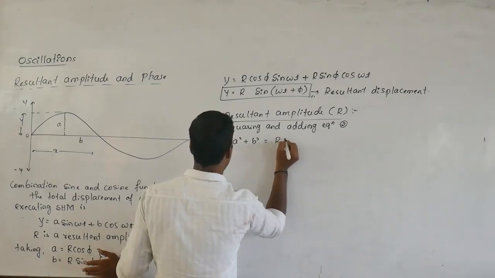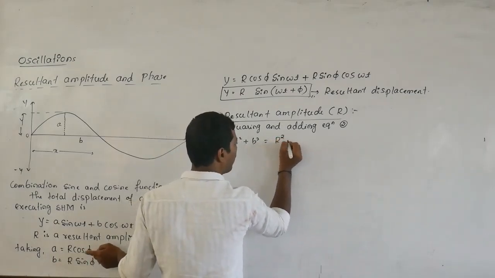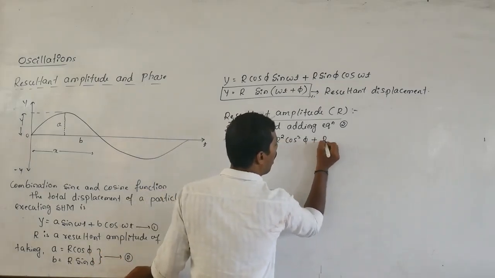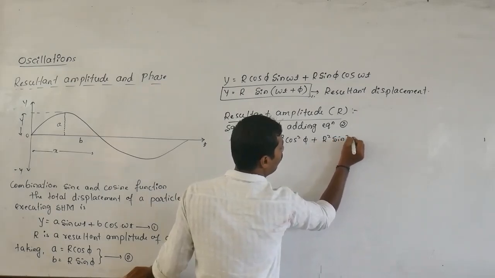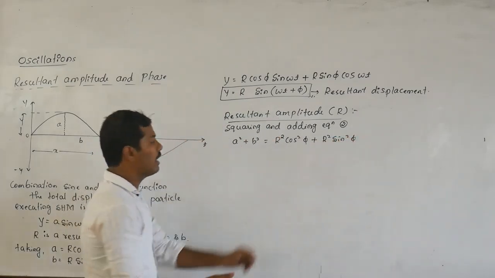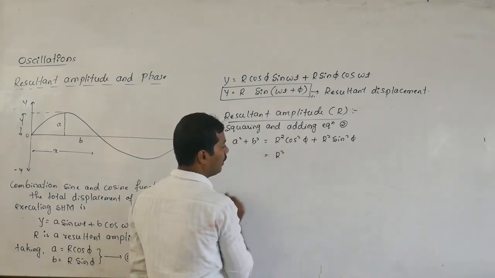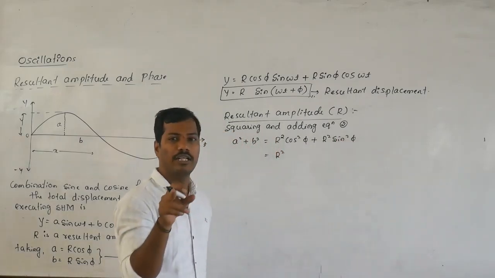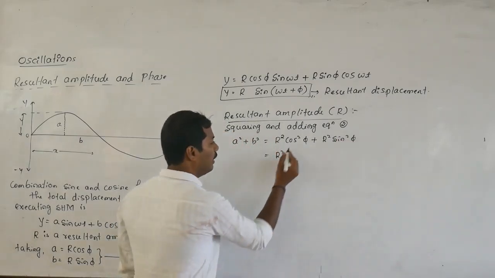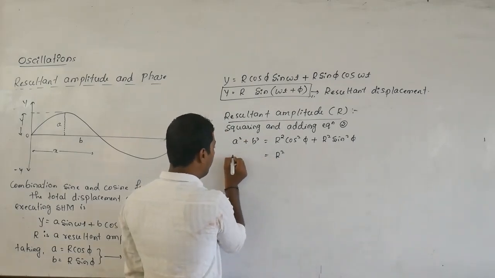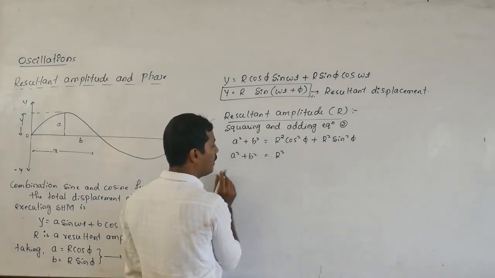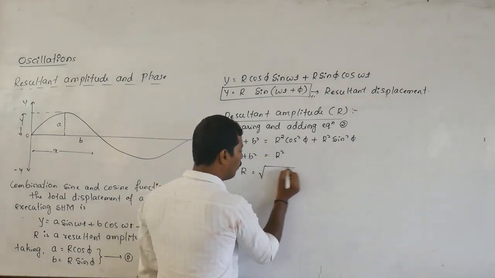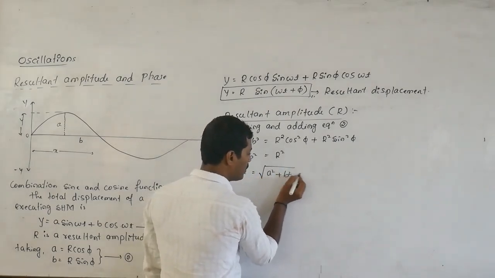The RHS is R square cos square phi plus R square sin square phi. The common term is R square, and the remaining term is cos square phi plus sin square phi, which is equal to 1. Then A square plus B square is equal to R square. So the resultant amplitude becomes root of A square plus B square.